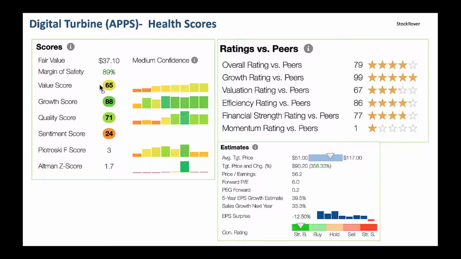And from a price estimate perspective, look, the current price is $19. This one has got a nice average target price of 51 to 117, and middle of the road is somewhere right here as you can see. So I think from an estimation perspective, it's a good one here. And as you scan through here, they got a nice 5-year EPS growth estimate. In the next 5 years, it's expected to grow 39%, and next year's sales growth is double digit, 33%. Nice expectations. Basically, analysts are expecting nice growth for this company.